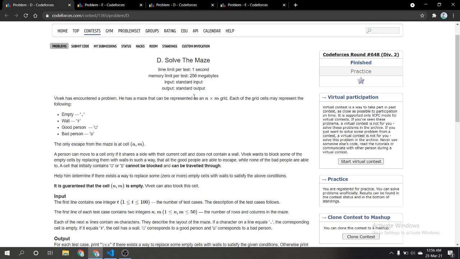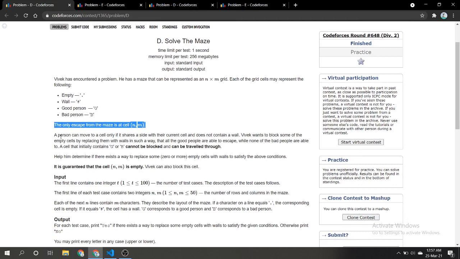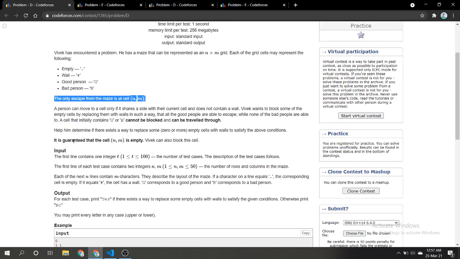Here you are given a maze of n cross m, and each grid cell of the maze has four possible types: an empty cell, a wall, a good person, or a bad person. To escape from the maze you have to reach cell (n, m).